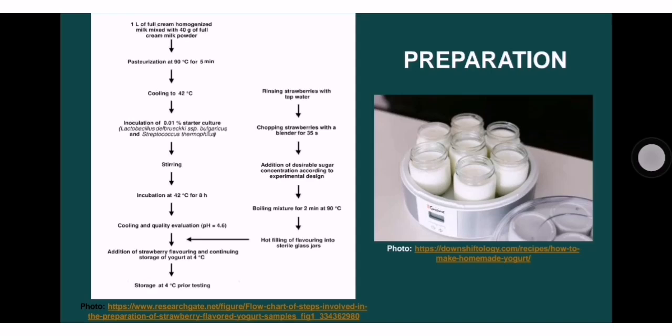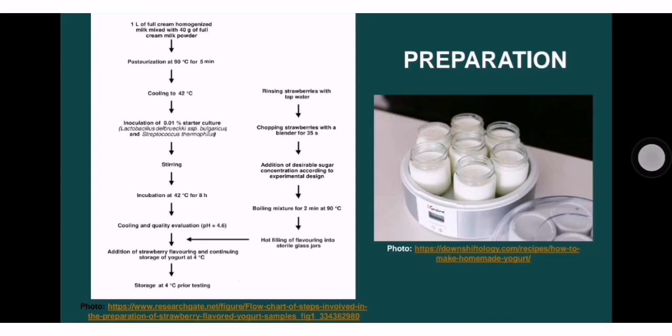Right, so in this part, we are going to discuss preparing our yogurt. The first step in the process is, of course, to gather our 1 liter of full cream homogenized milk. We use homogenized milk so that we can have a finer texture in our yogurt, since homogenized milk has finer particles. We mix this with 40 grams of full cream milk powder.